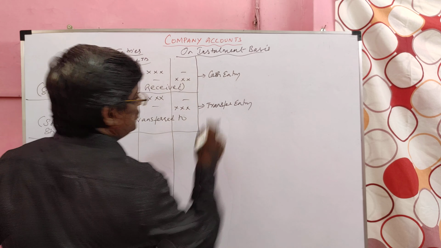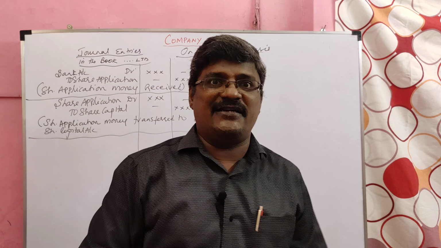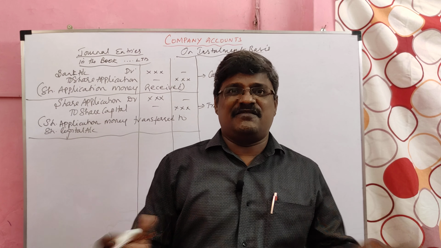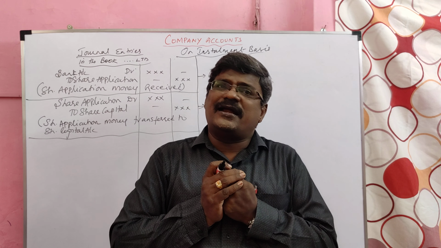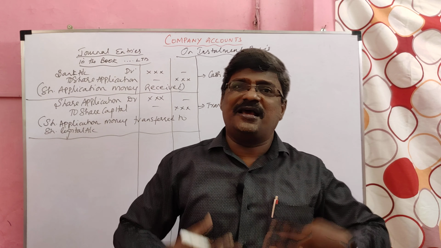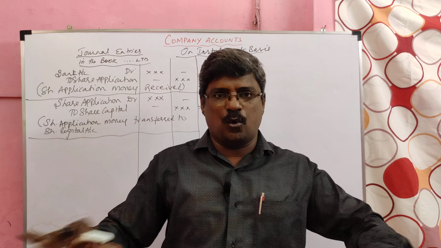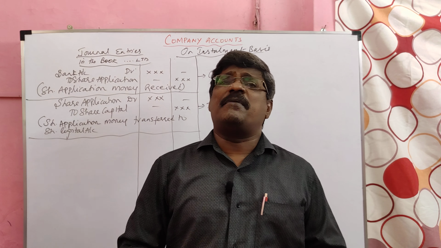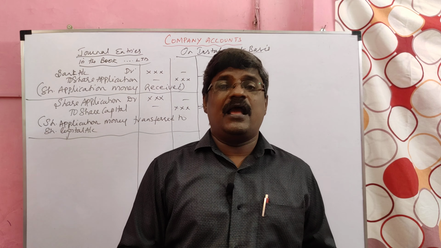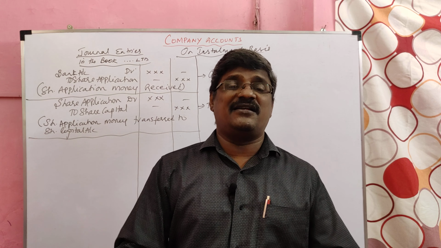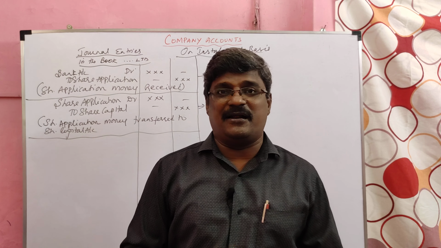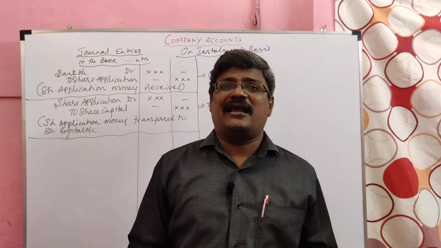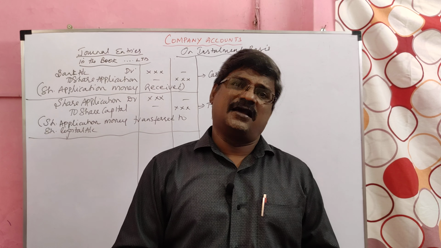So in company accounts, in the issue of shares, we have two entries. One is a cash entry, another one is a transfer entry. First we received the share application money, then I transferred the share application money to the share capital. So application journal over. Next we will move to the share allotment. In allotment, first the company makes the allotment, then they collect money. For application money, first they receive money, then it is transferred to the capital. But allotment is not like that. First the allotment money is transferred to the share capital, then they collect money from the shareholders.